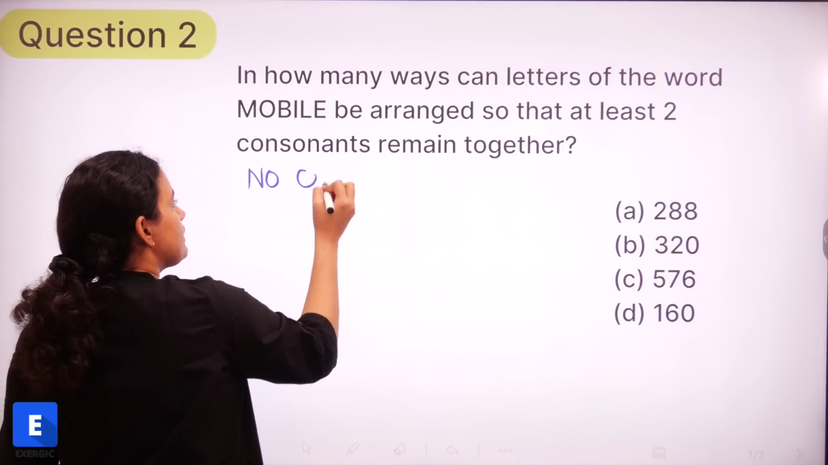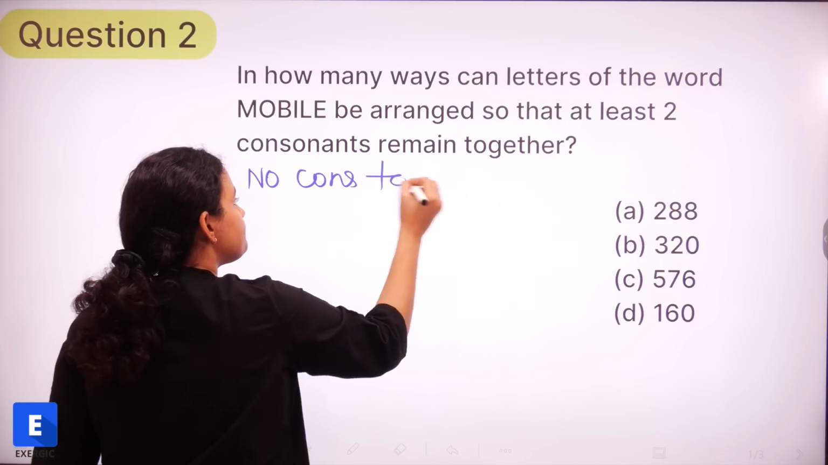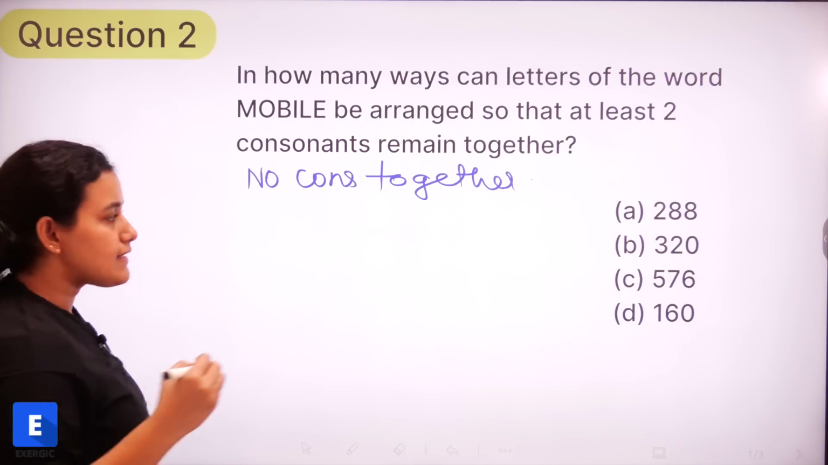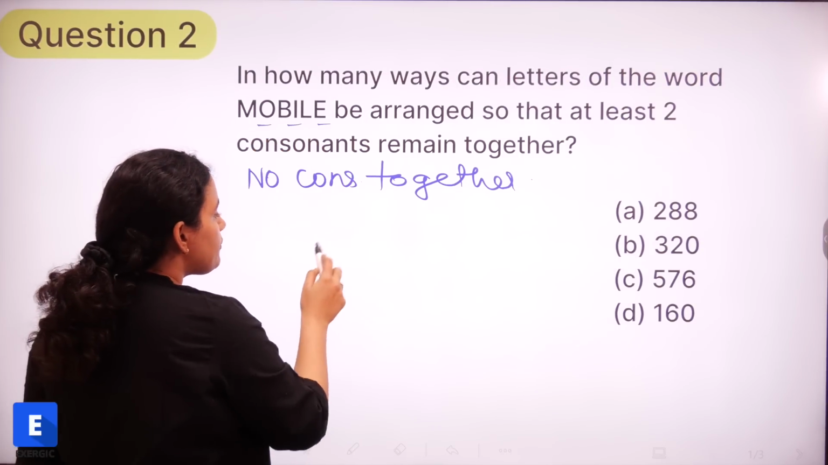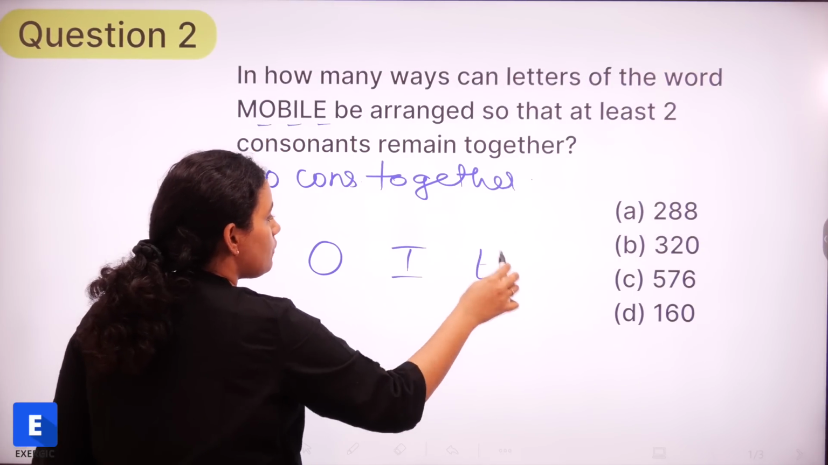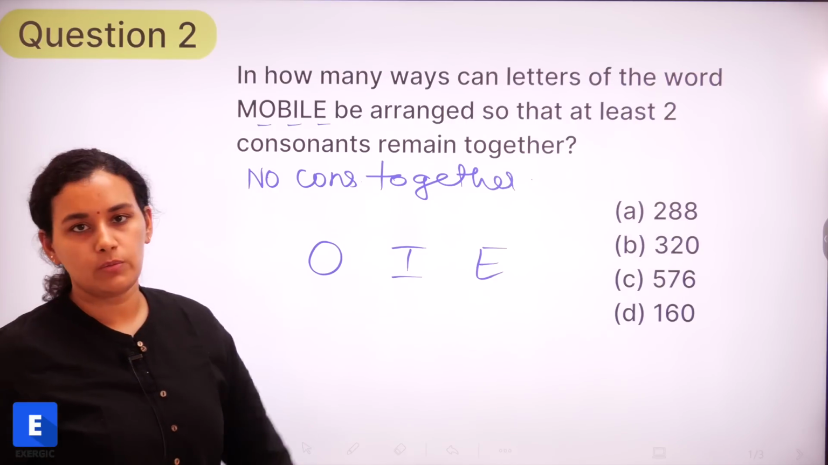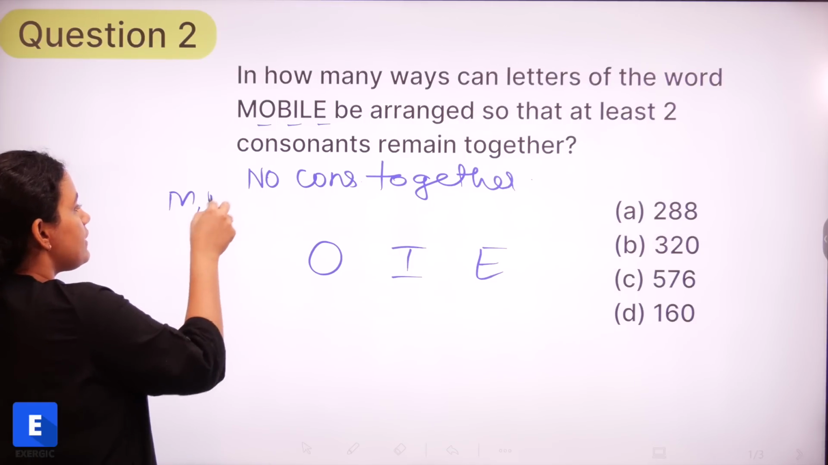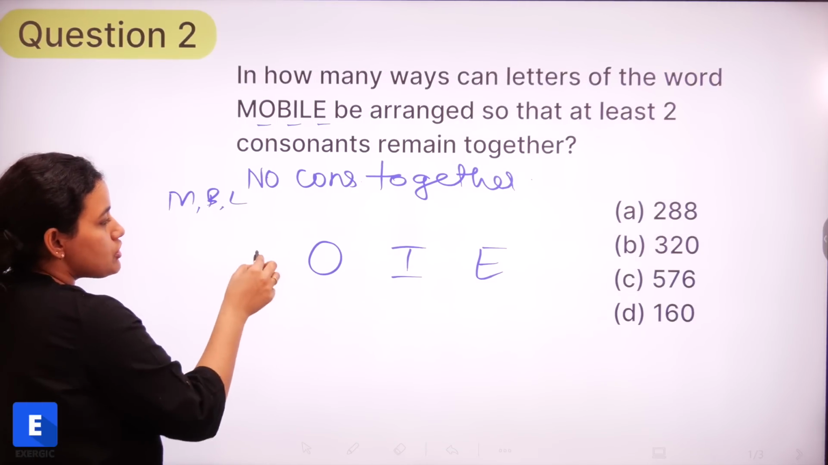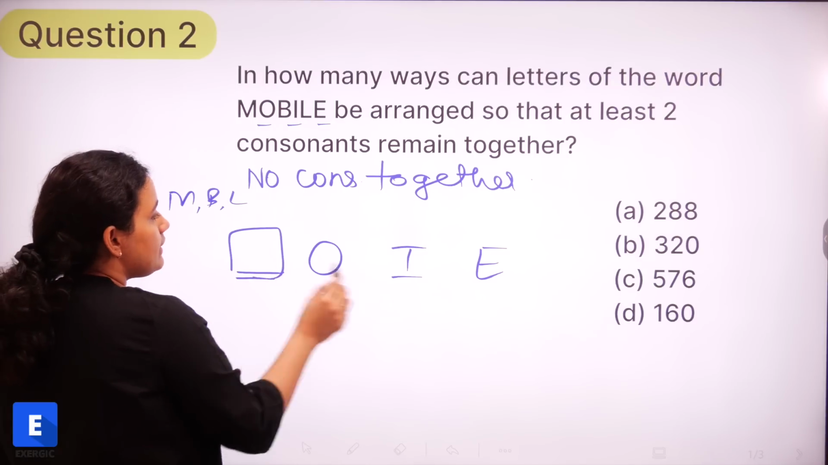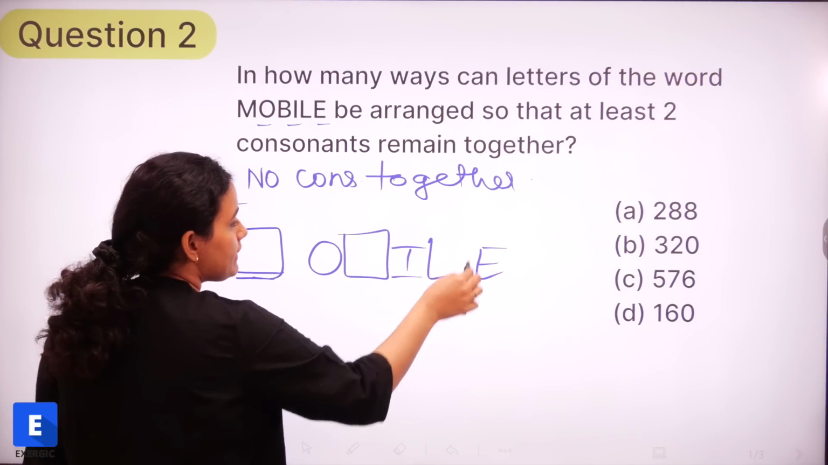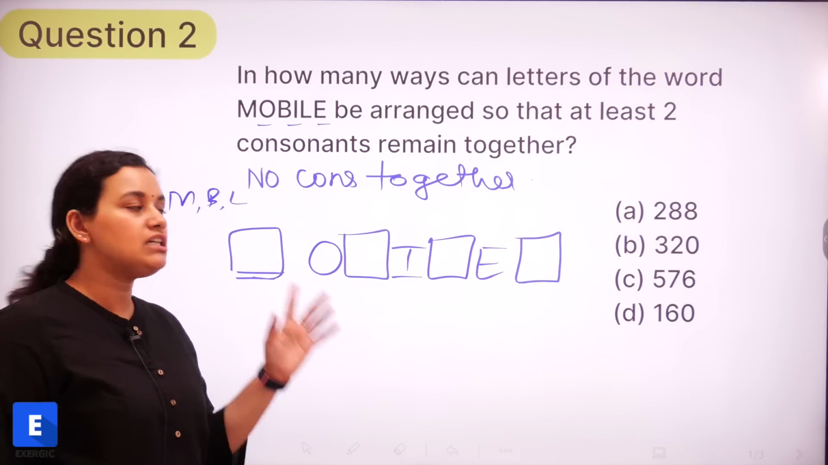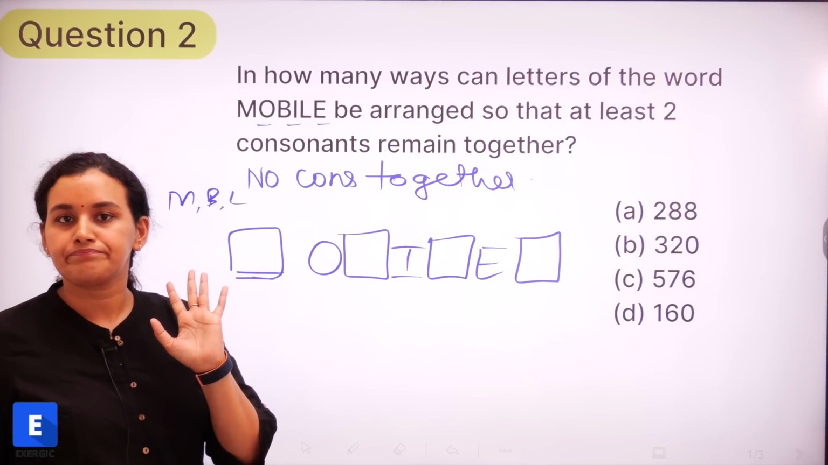The next thing we want to find out is the number of ways in which no consonant is together. In this case, we can fix the positions of the vowels. So if these are the 3 vowels, what are the positions that the 3 consonants can take? The consonant can either occupy this position, this position, it can come here or it can come here. So these are the 4 places in which the 3 consonants can go and fit.